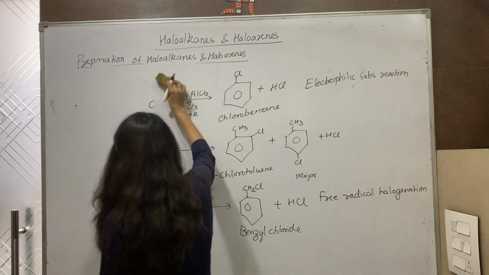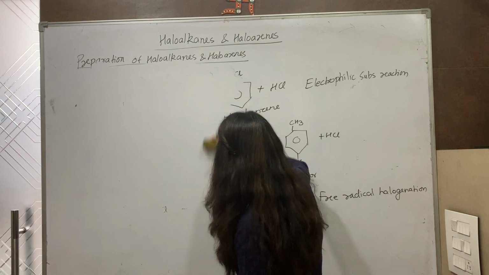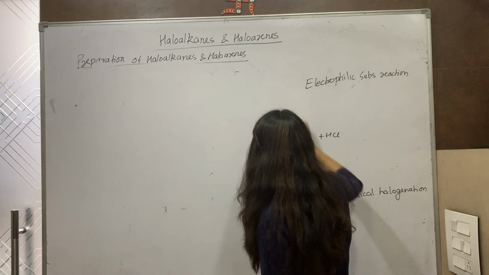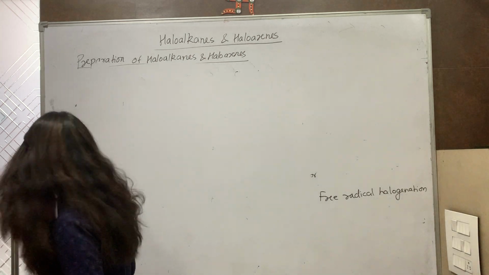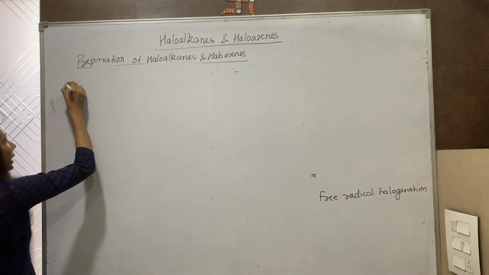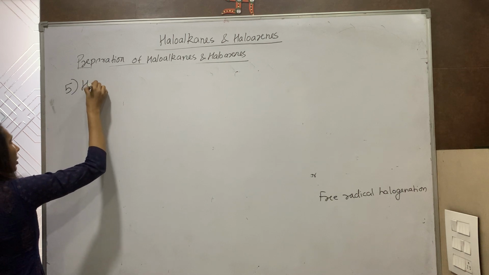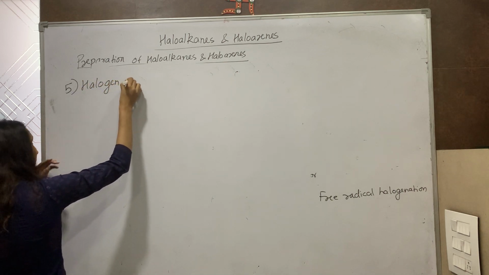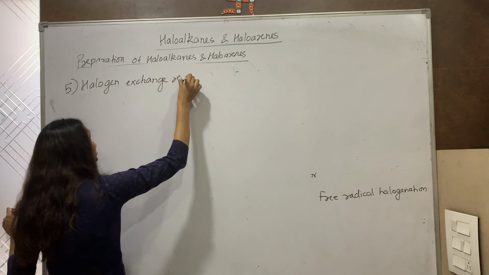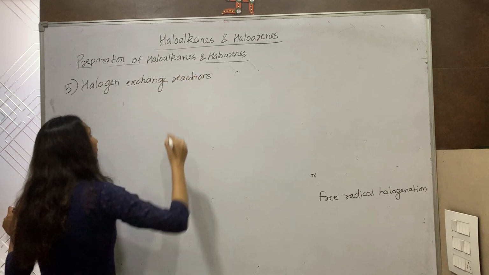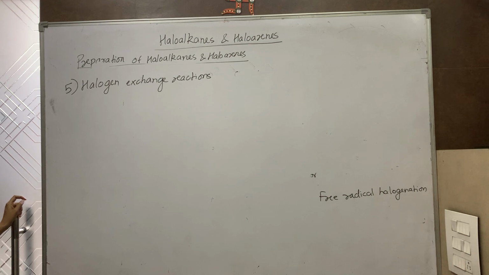Next reaction is your halogen exchange method. Next is your halogen exchange reactions. As the name suggests, there is an exchange of halogens that will take place.